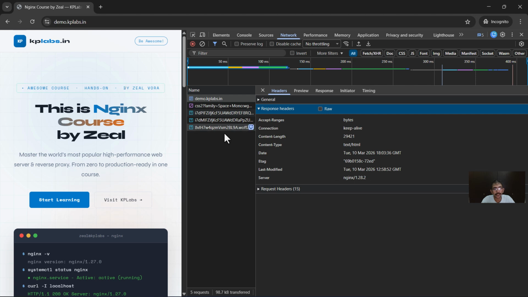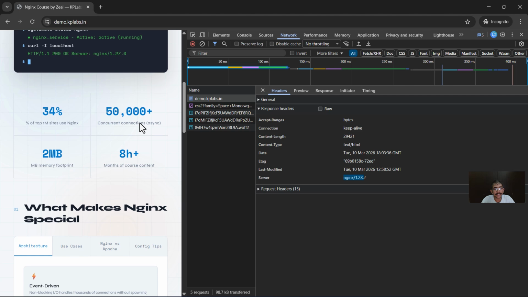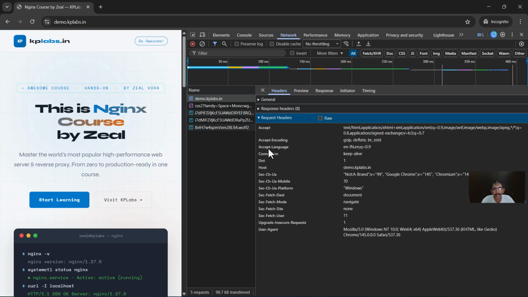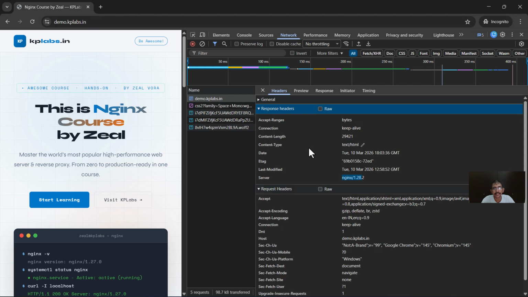And what is the web server that is running? You see, it is Nginx that is running behind the scenes. Nginx, running on the web server, interacts with the browser, and the appropriate HTML page is sent to the browser and the browser renders it, and this is the reason why you are able to see all of this over here. So this is the basics of HTTP request headers and response headers.